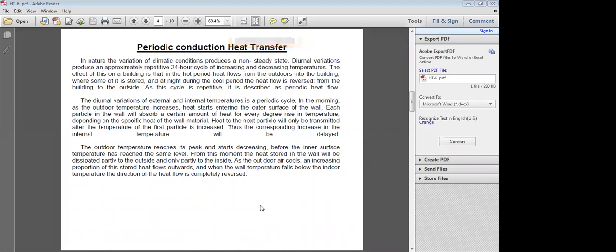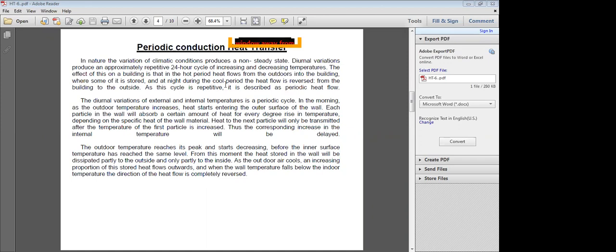Then slowly the heat is transferred from the building wall to the outside air or environment. During night, in the cold period, the heat flow is reversed, that is, from the building to the outside environment.